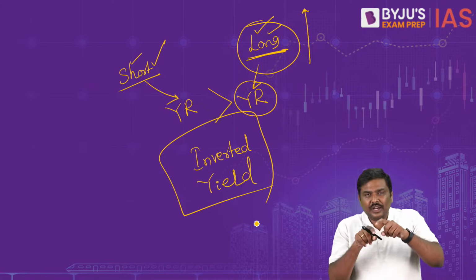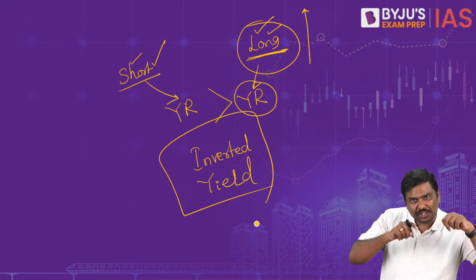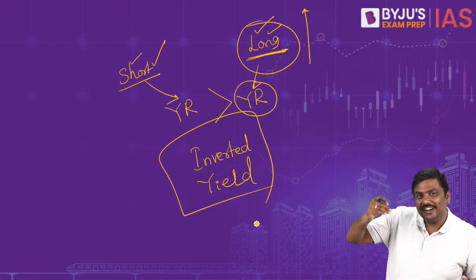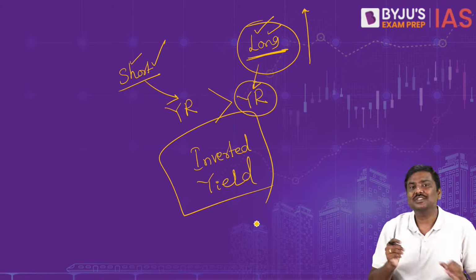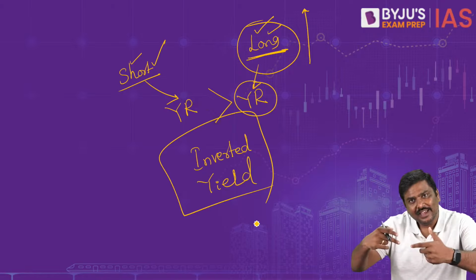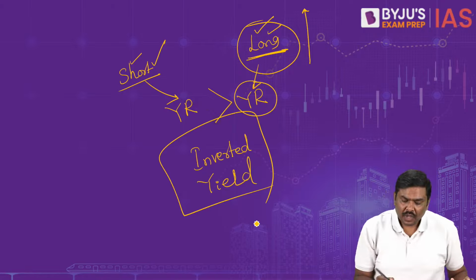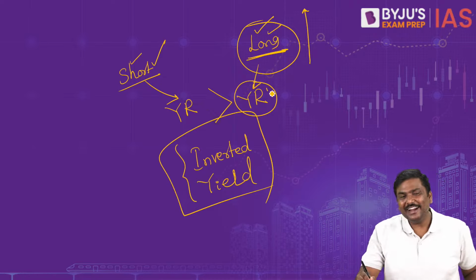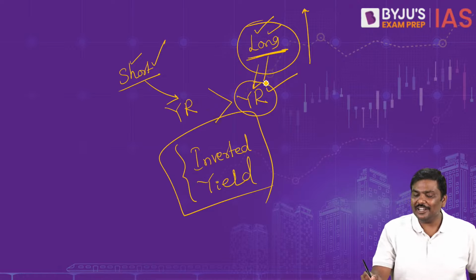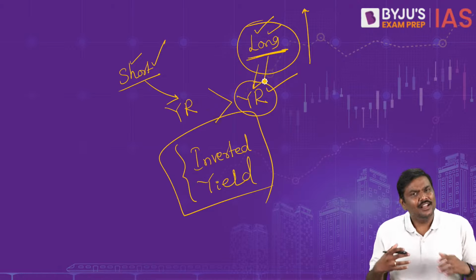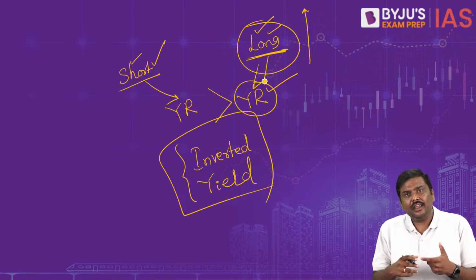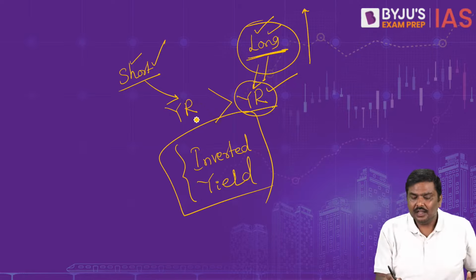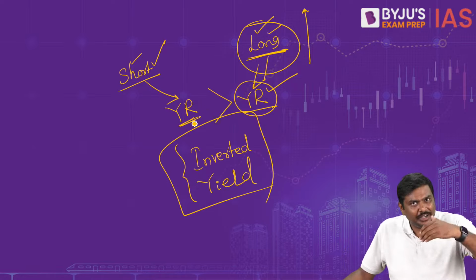If you represent the yield rates of both short-term bonds and long-term bonds, you will see that the short-term bonds yield rate is higher than the long-term bonds. Because of this situation, it is called an inverted yield curve. Now, some of you will ask me, sir, how is that possible? Logically, yield rate on a long-term bond should be higher because I'm taking a higher risk. But now you are saying yield rate can be lower than a short-term yield rate.